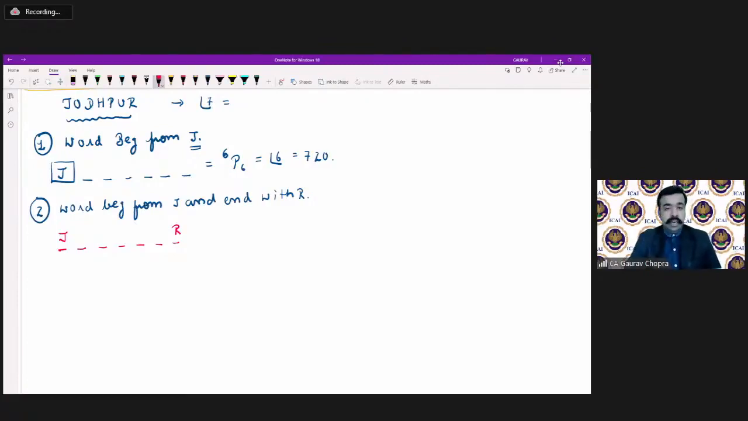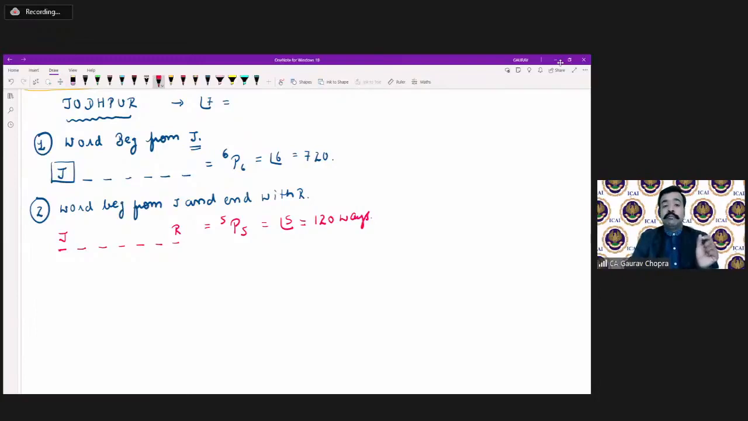5 places are vacant and we have to arrange 5 letters in those 5 places. So in how many ways it can be done? It can be done in 5p5 because we have to select 5 out of 5. So it is 5p5, and this can be arranged in factorial 5 ways, and factorial 5 is 120. So there are 120 ways in which this word can be formed.